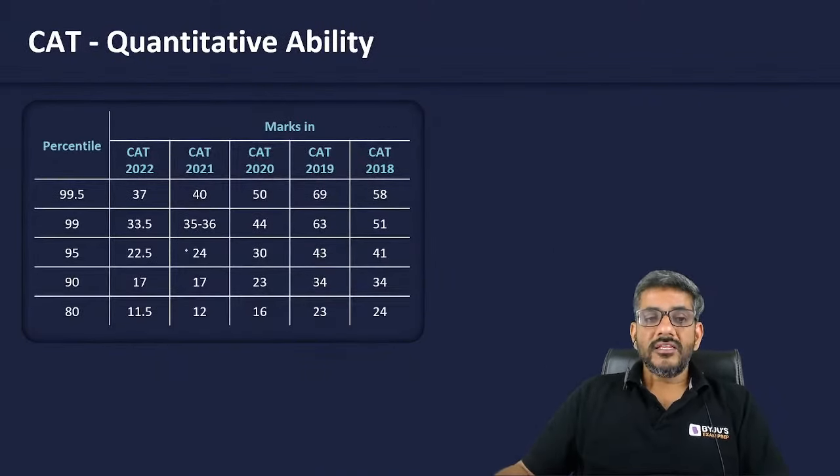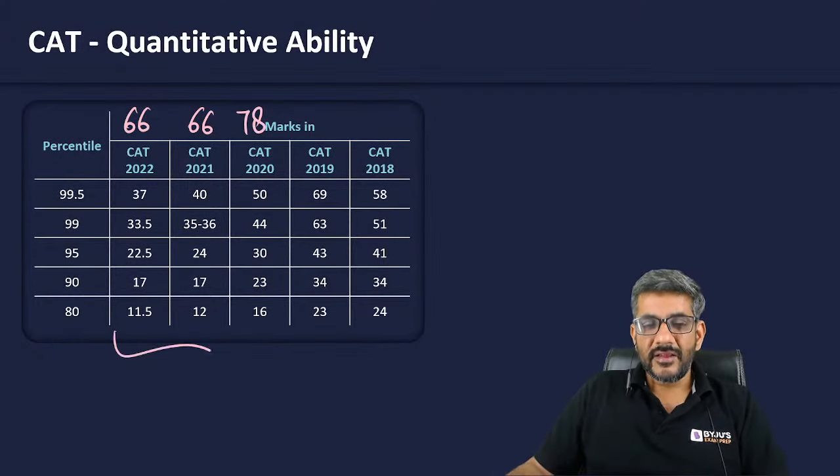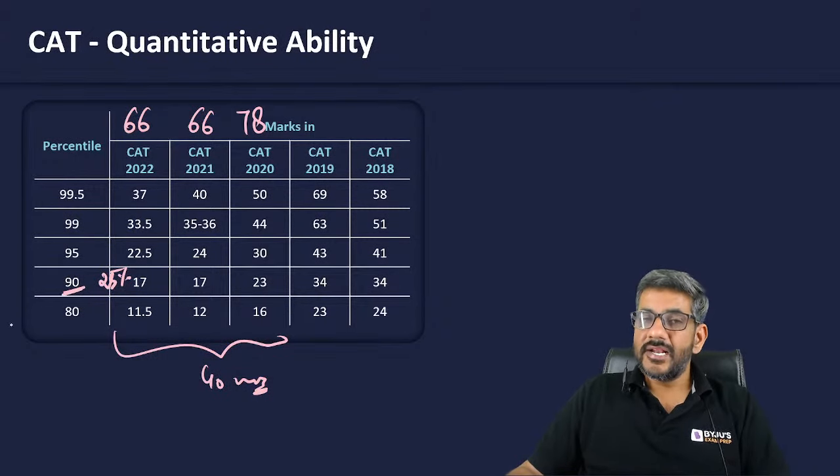Now, when I look at the score versus percentile, last year Quant was of 66 marks, year before that 66, year before that 78. Total was of 40 minutes. But once again, I see out of 66, approximately 25% of the paper would have given me 90 percentile. And approximately, I can say 33% of the paper could have given me 95 percentile. Approximately 50% of the paper can give me 99 percentile. And then approximately 55% of the paper can give me 99.5.